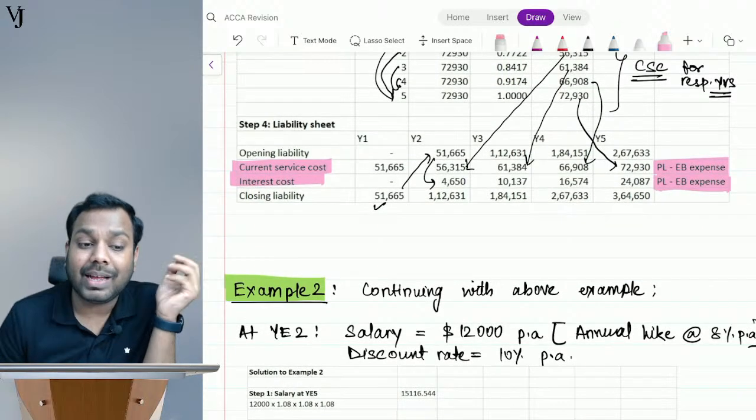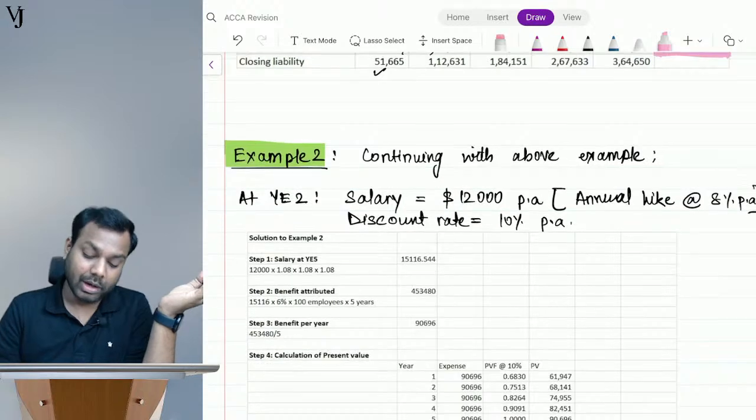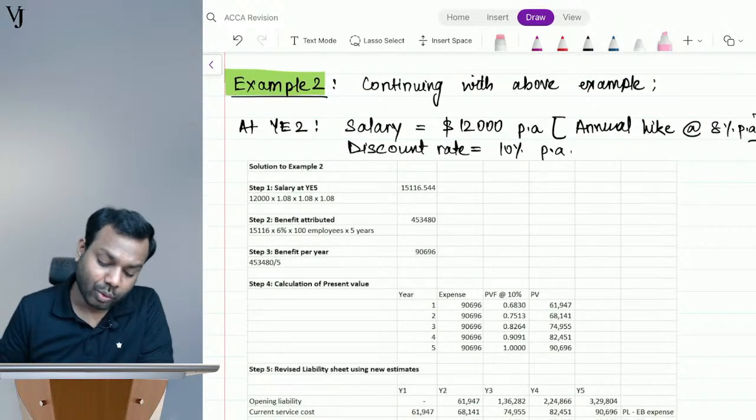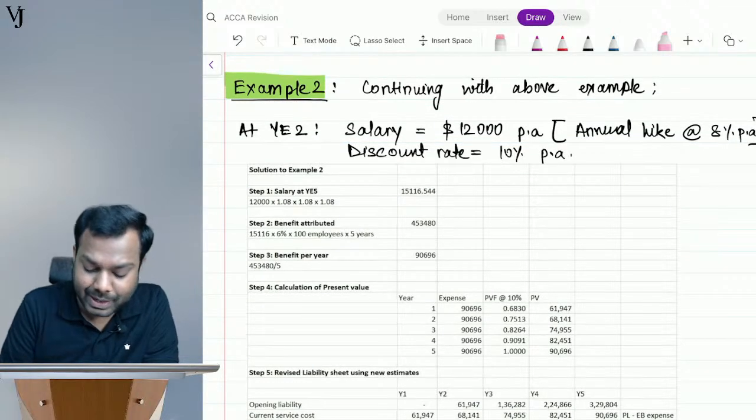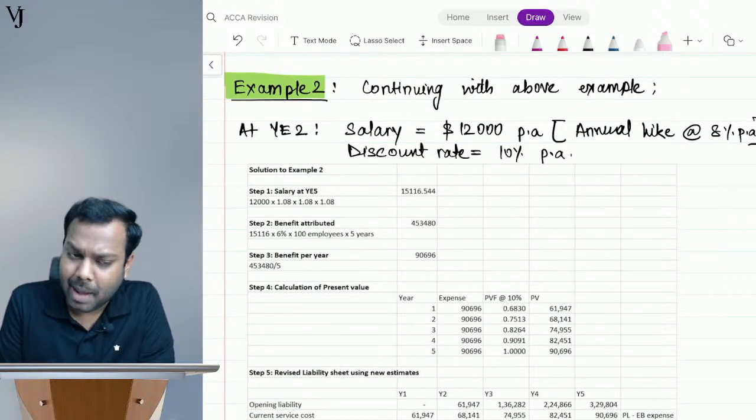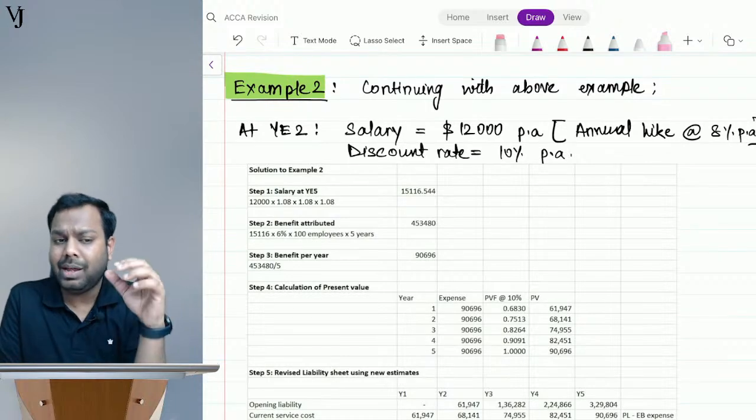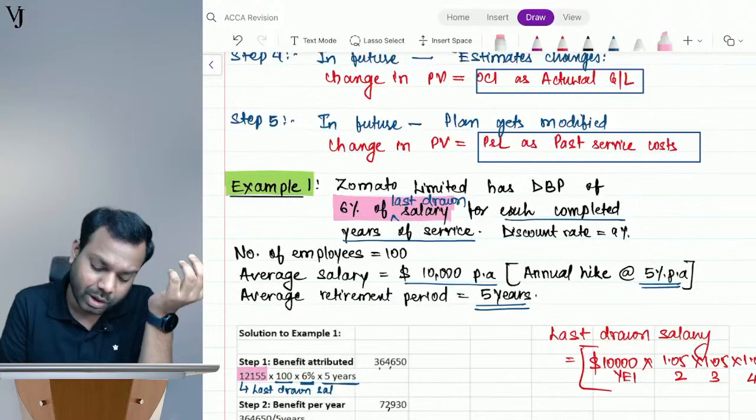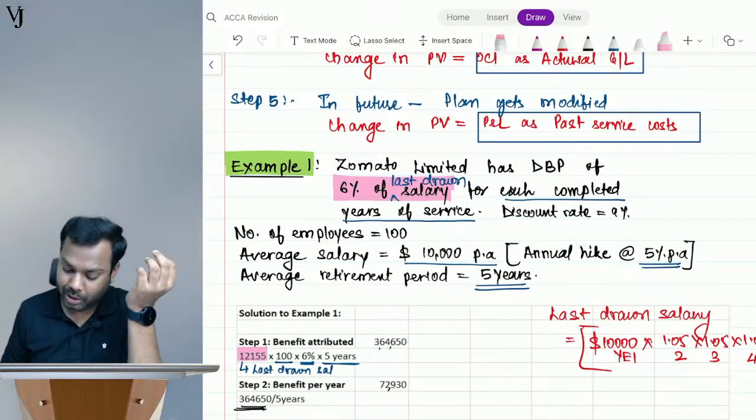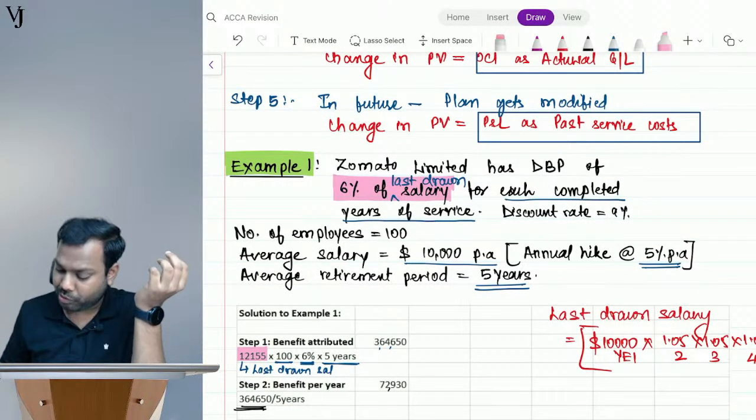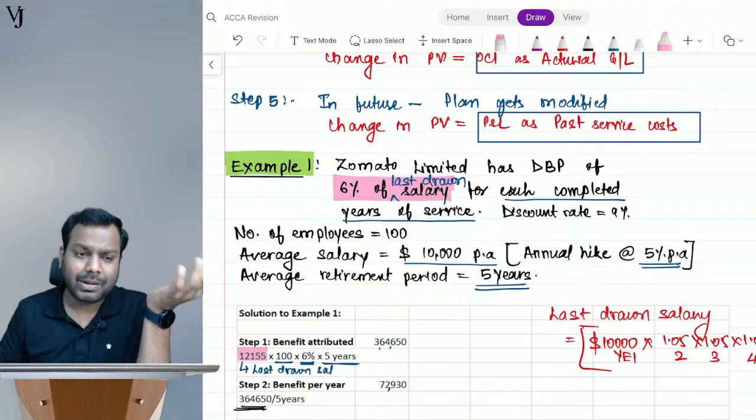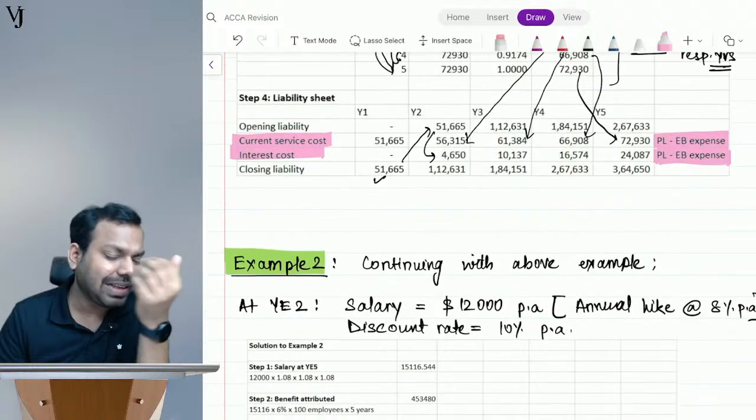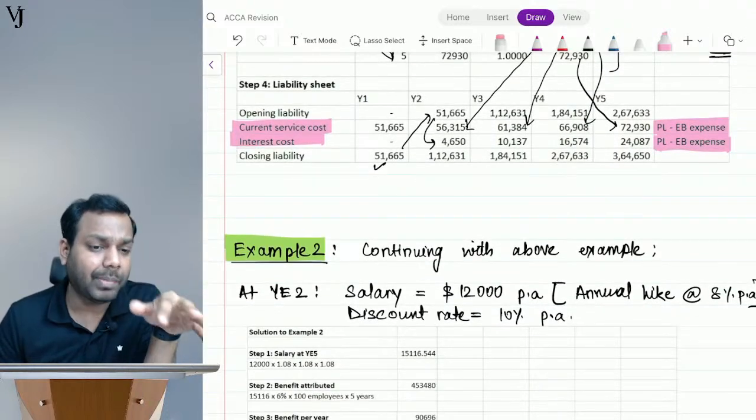Now let's change the estimates in the next year. Continuing with the above example, at year end 2, let's suppose the actual salary is 12,000, right? That can happen. According to this one, what should be the salary at year end 2? 10,000 multiplied by 1.05 is 10,500. But the actual salary can be more than or less than the estimated salary.